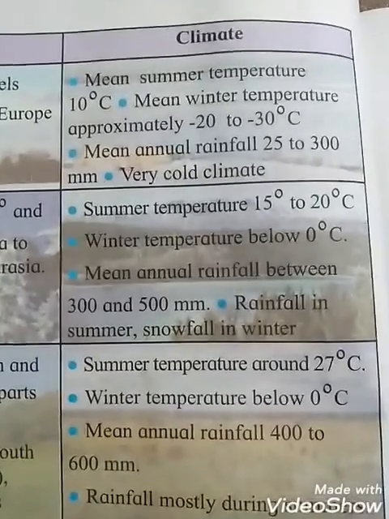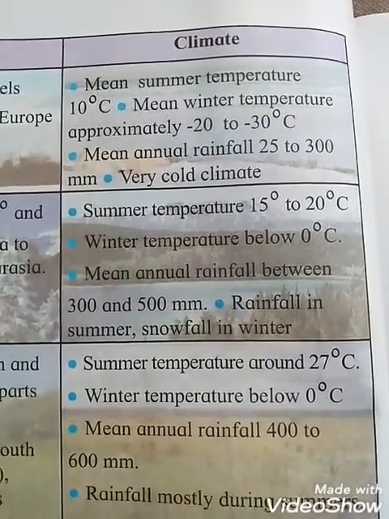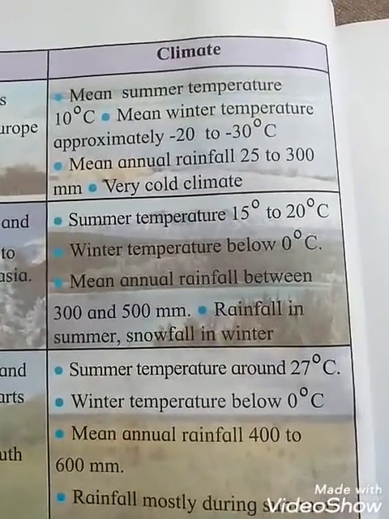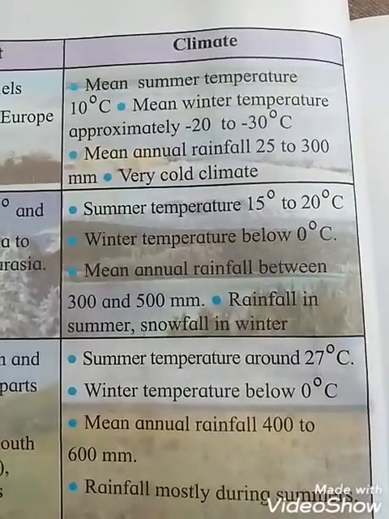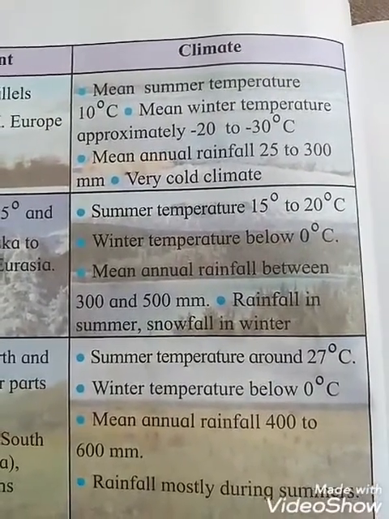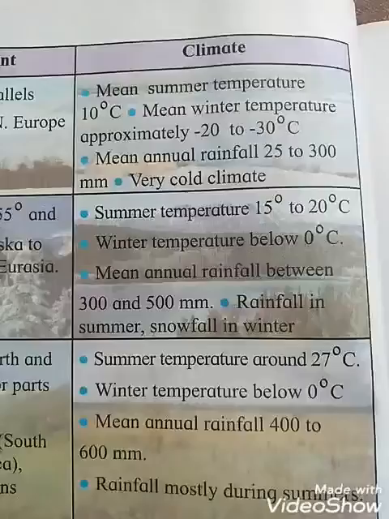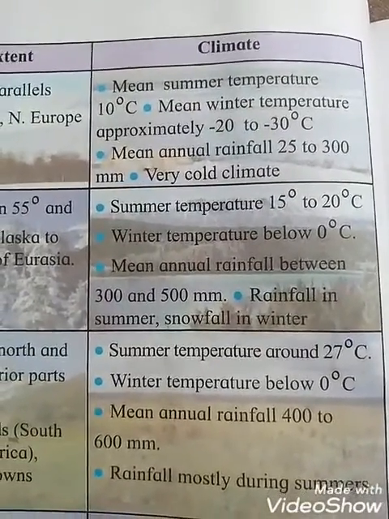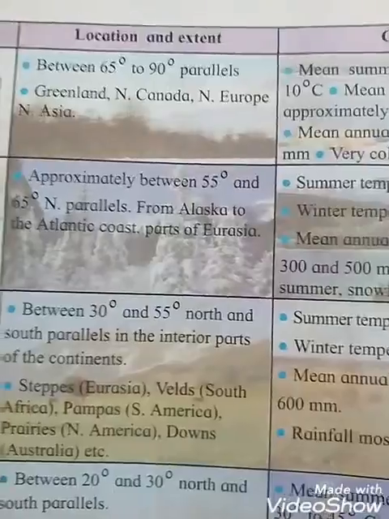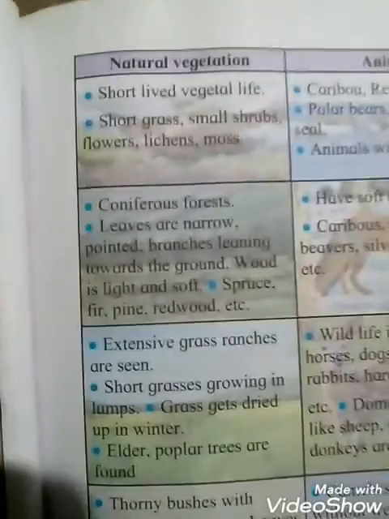And see students, in this place the climate is: mean summer temperature is 10 degrees Celsius, okay students, and winter temperature is approximately minus 20 to minus 30 degrees Celsius. And mean annual rainfall is 25 to 300 millimeters, and this place has a very cold climate, okay students.